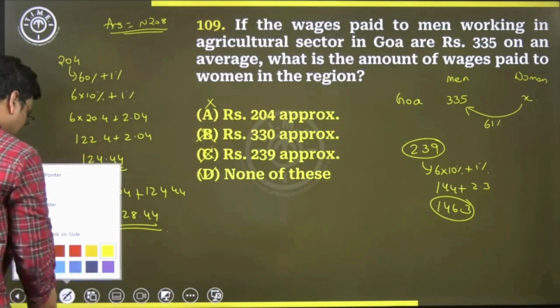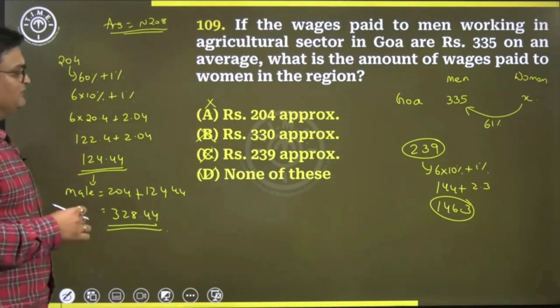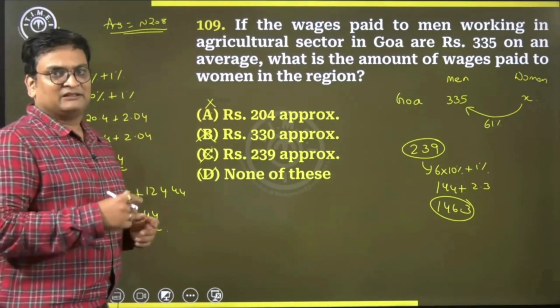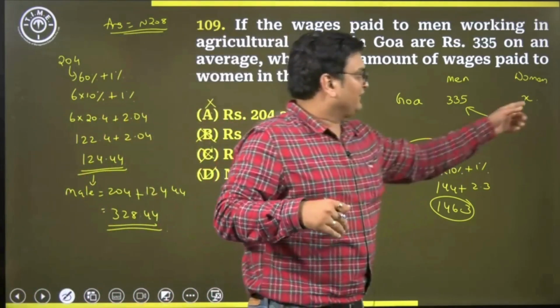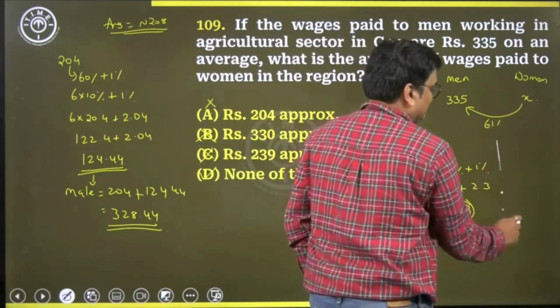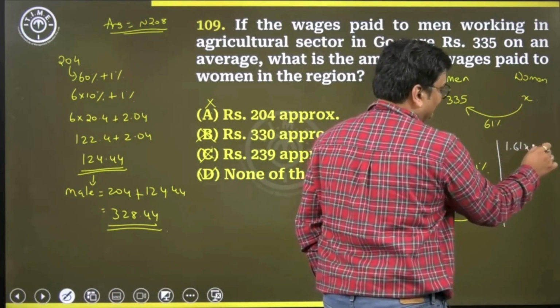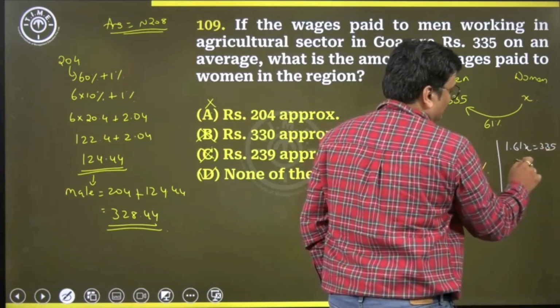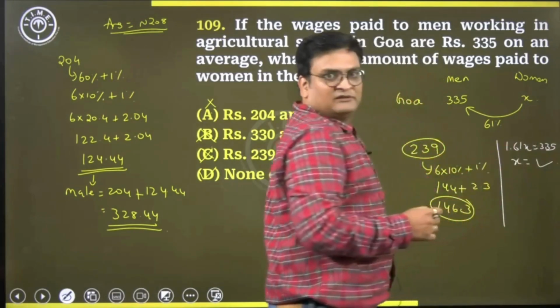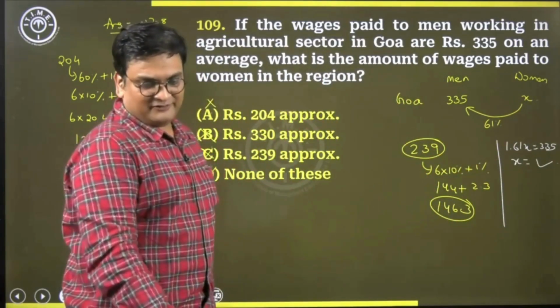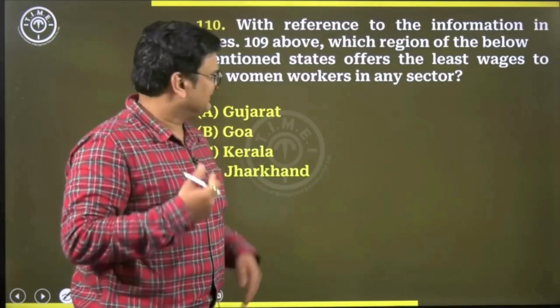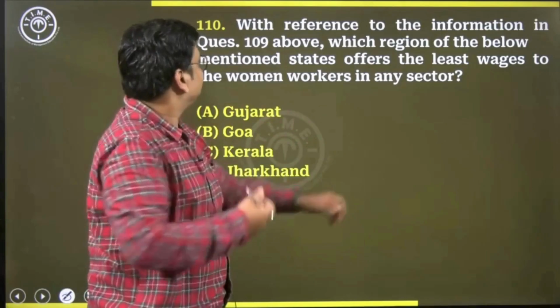I hope we are clear with the way we have worked out the problem. We went by the option choices. Alternately, what you could have also done is the calculation like this. So x increased by 61% means 1.61x, and now you solve for x. Depending on your comfort level with calculations, that may be taken up or not.